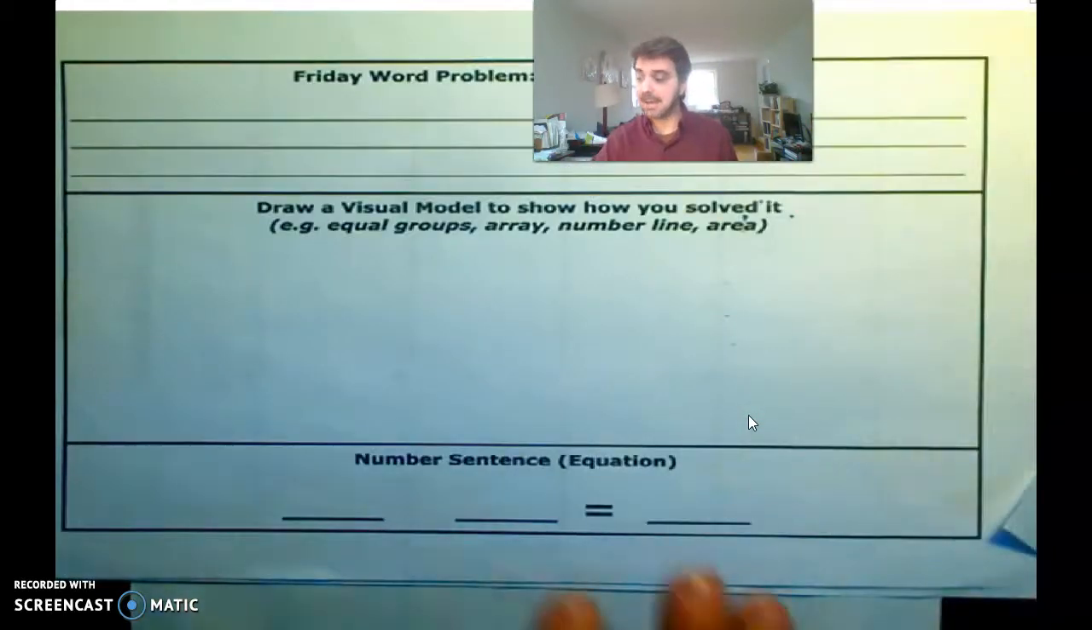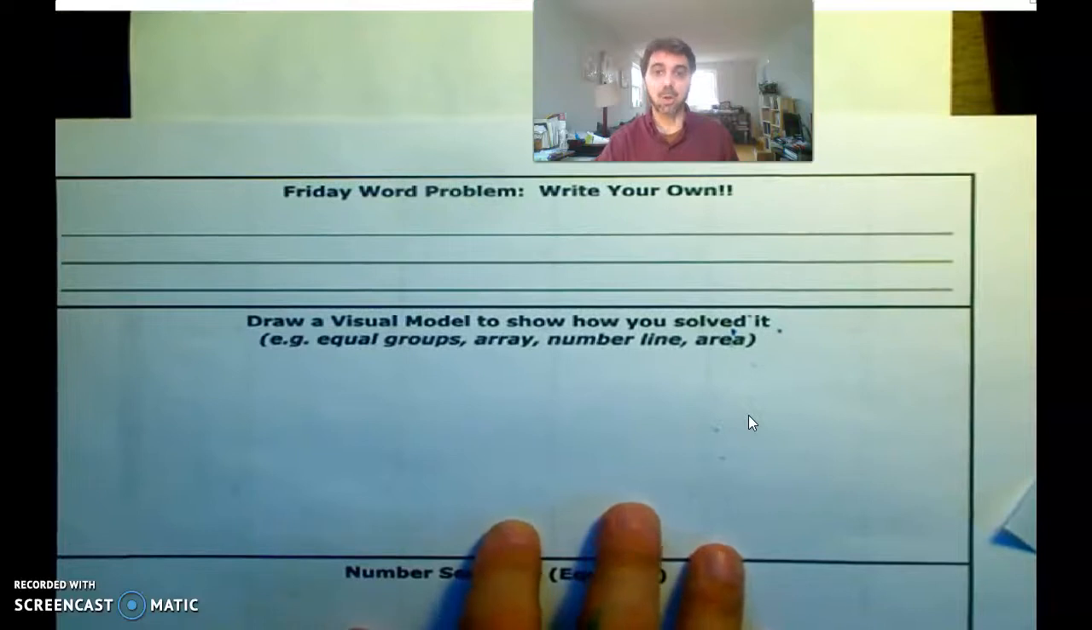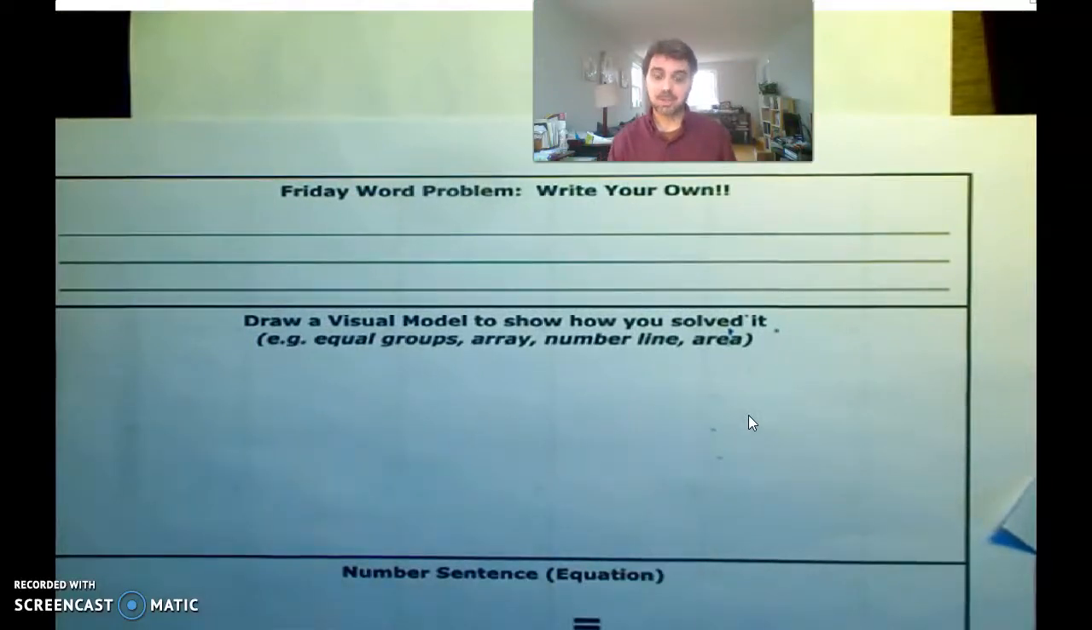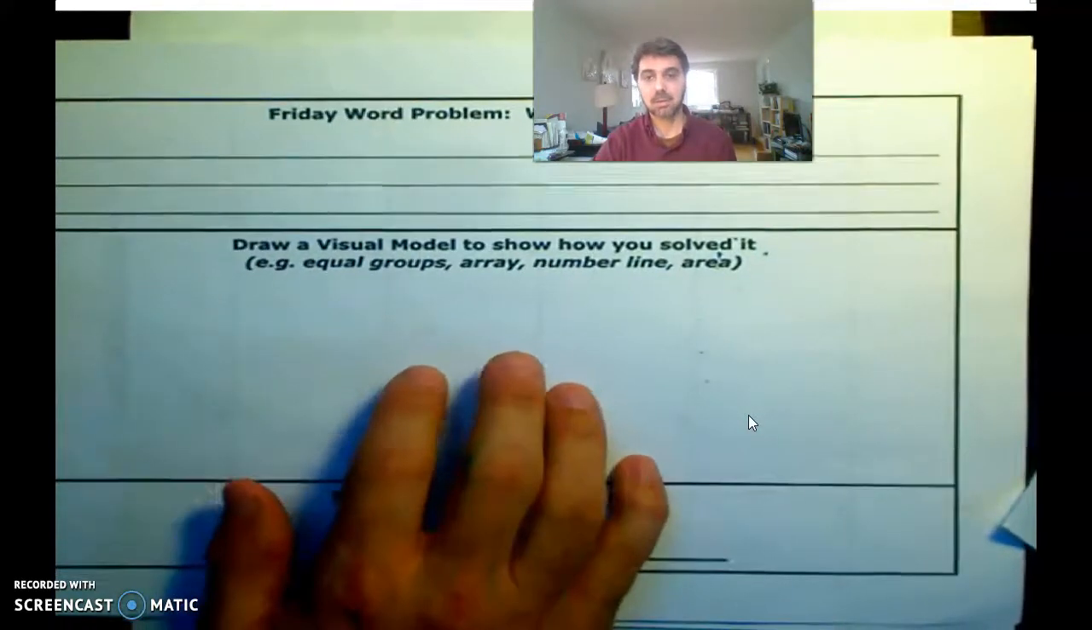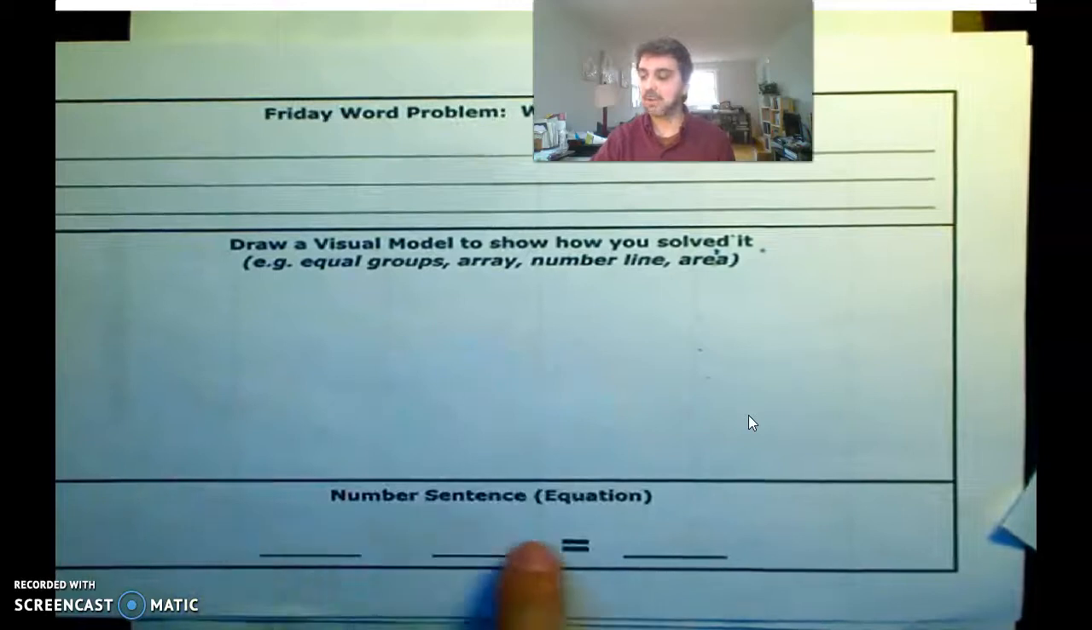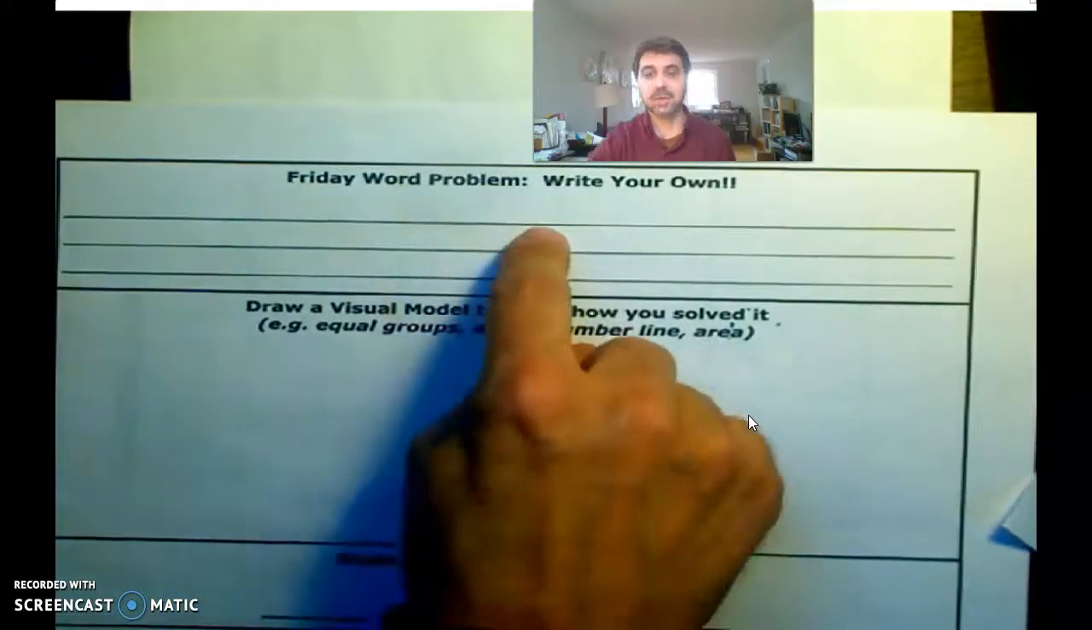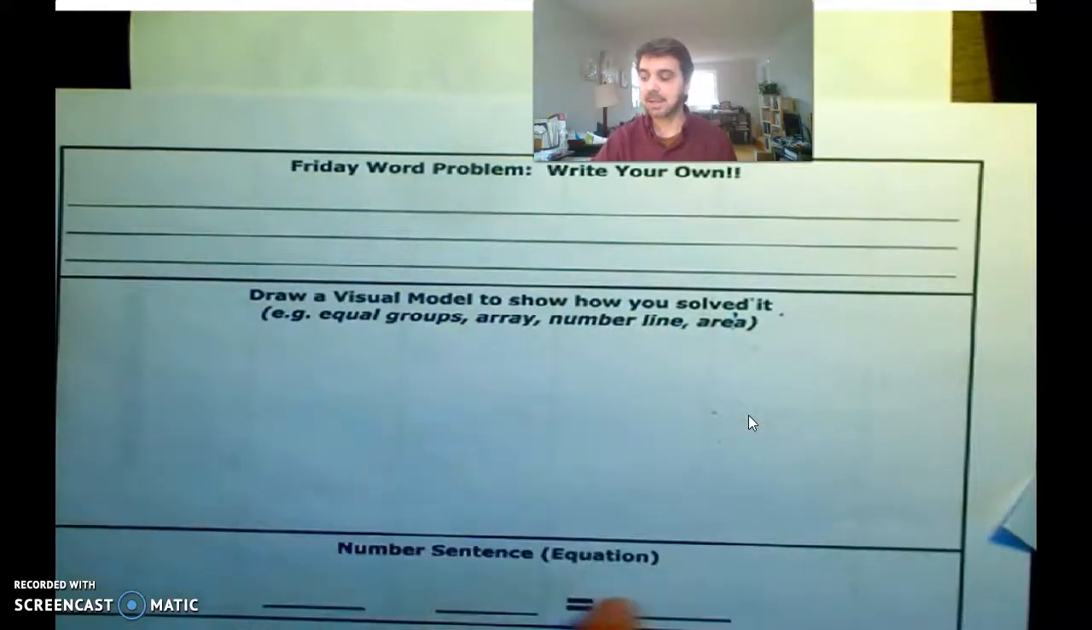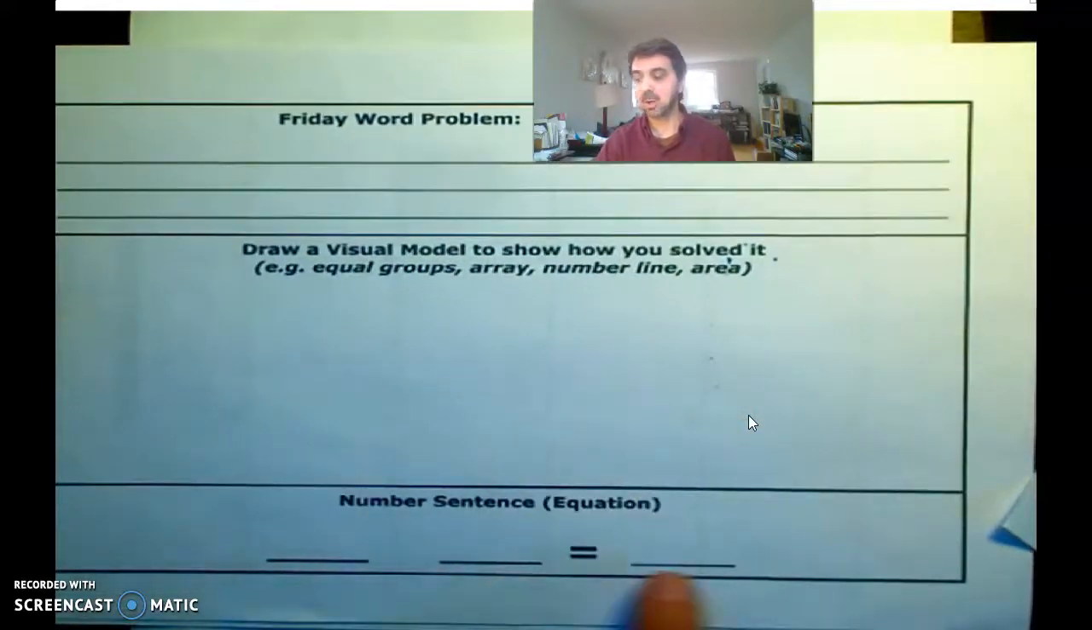So for today, you get to write your own problem. Will it be multiplication or division? It should not be addition or subtraction. It should be either multiplication or division, and you have a bunch of word problems you can go back and look at if you need ideas. You do need to draw a model to show your problem, and I want you to solve it using an equation. So I want you to do all 3 things: write it, draw it, and then do the abstract, which is the equation.